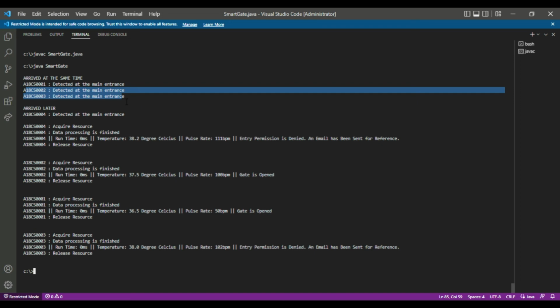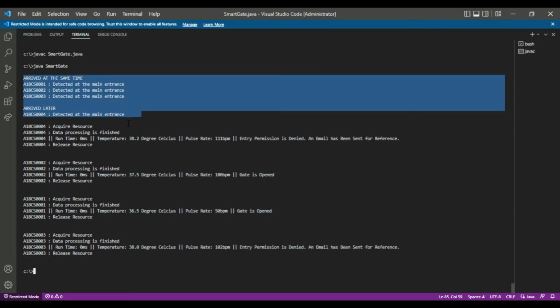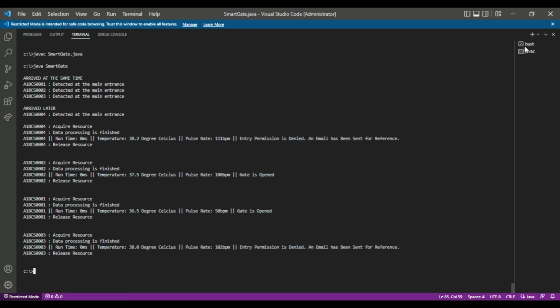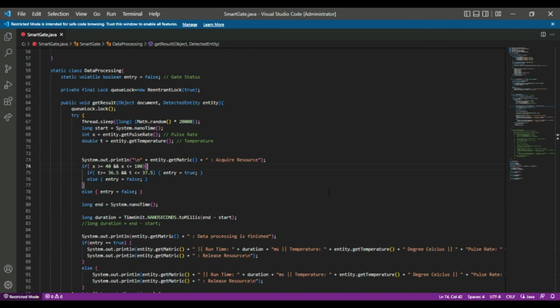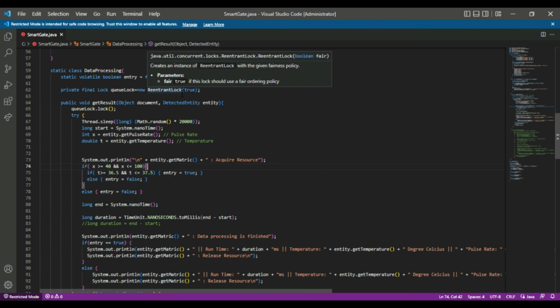This is where we indicate the unfairness in the system, because if we follow the fairness policy in Java, the data processing should be done according to this order. To prevent unfairness from happening inside our system, we decided to apply the ReentrantLock. ReentrantLock is a lock that applies the fair ordering policy.